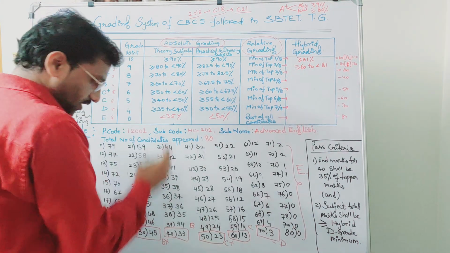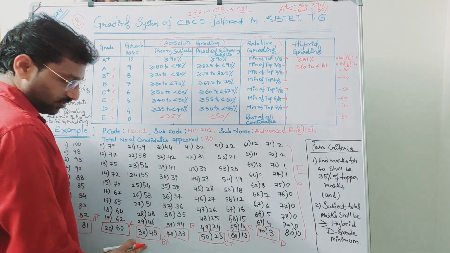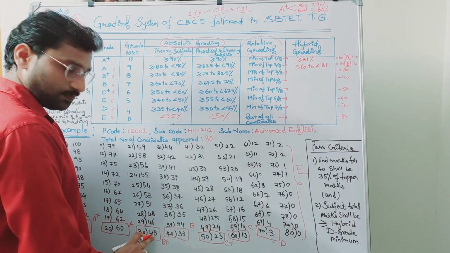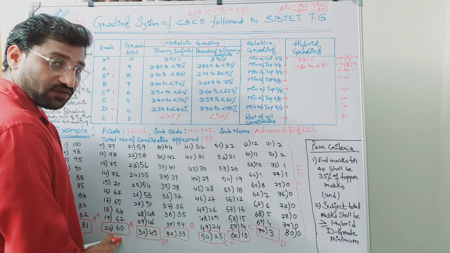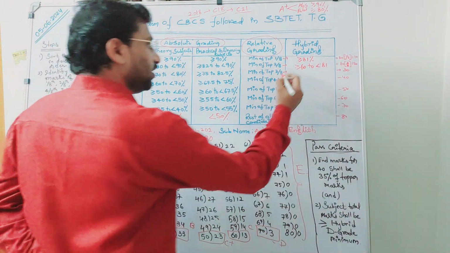Now similarly for B plus, what is the range? It is starting from 45, and only up to 59, because from 60 onwards A is entering. So therefore our range is